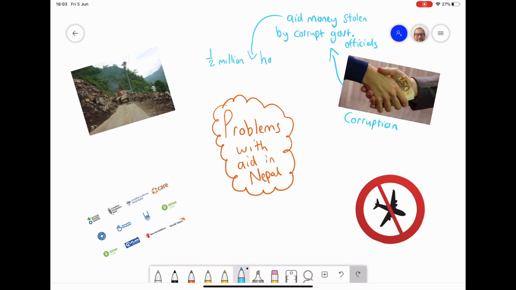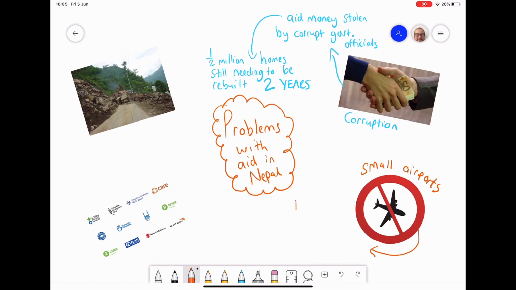so that you had nearly 500,000 homes that still needed to be rebuilt 2 years later. That shows you that the longer term effects of this were not able to be mitigated because of corruption. The next problem was that the airports in Nepal were all very small. This meant that the large planes coming from other countries with supplies wouldn't be able to land, and therefore there was a delay in getting really key aid supplies, but also emergency teams that would have been there to help mitigate the hazard.